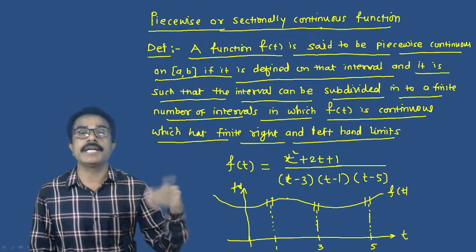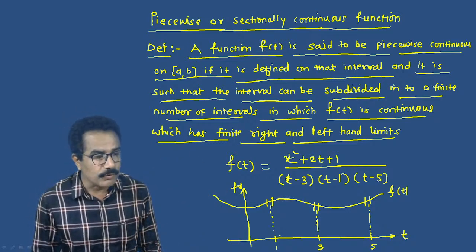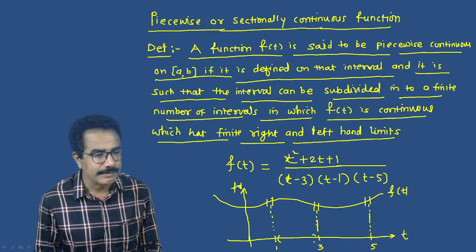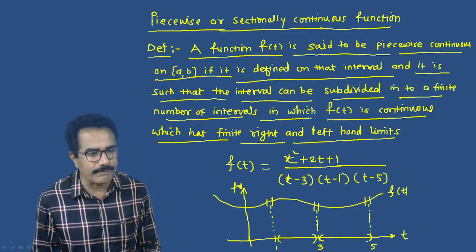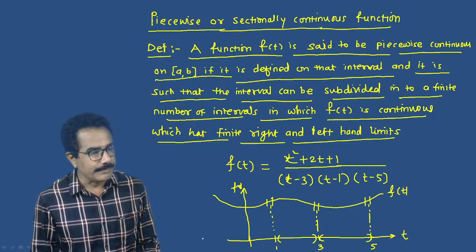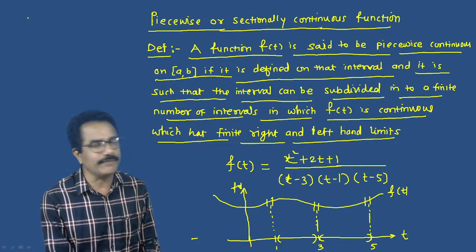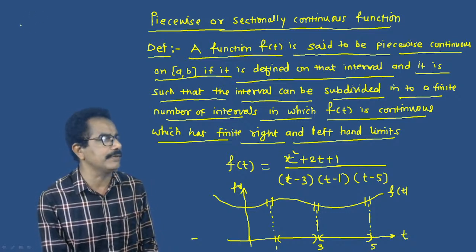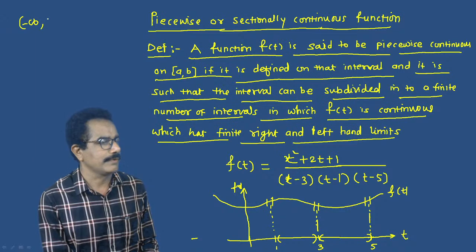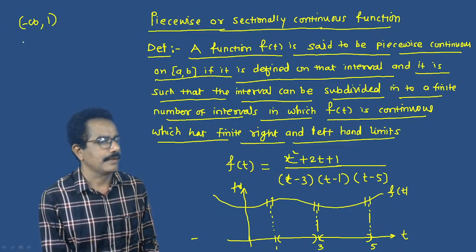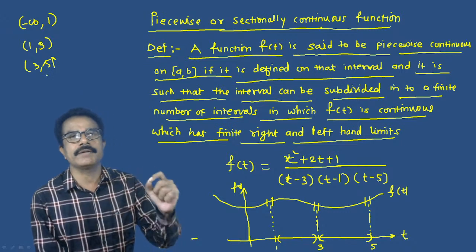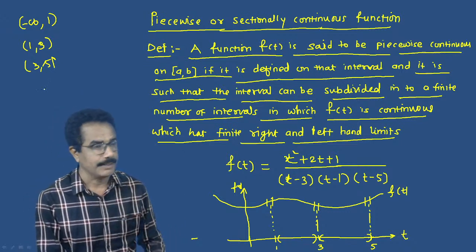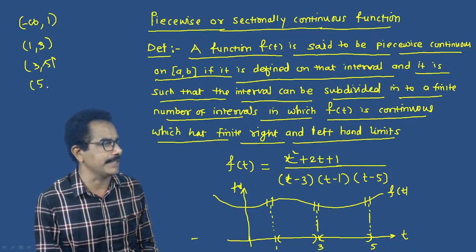But this function is continuous in the open interval (1, 3). This function is also continuous in the interval (3, 5). So the function is piecewise continuous on minus infinity to 1, then 1 to 3, then 3 to 5, and 5 to infinity.